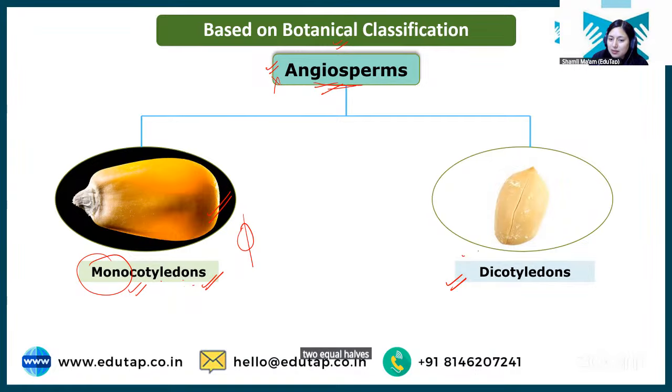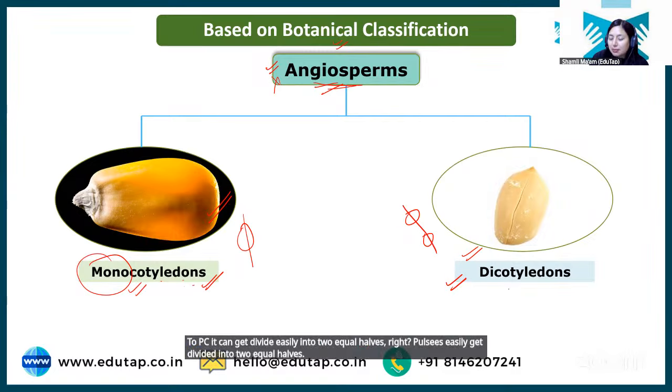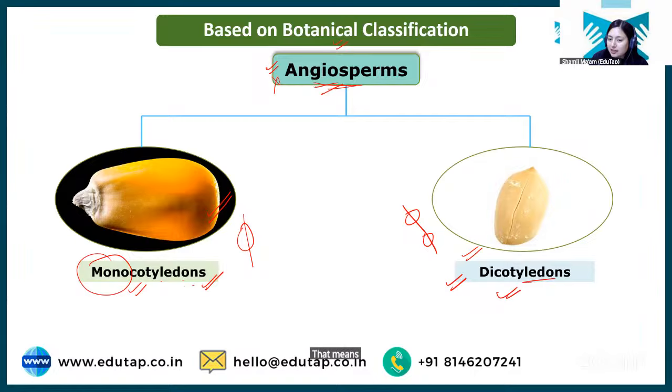But sometimes you might have seen in pulses majorly, or if you have ever opened a pea seed, the pea seed gets divided easily into two equal halves, right? Pulses easily get divided into two equal halves. That means they are dicotyledons. They have two cotyledons. That's the thing which you need to understand here.